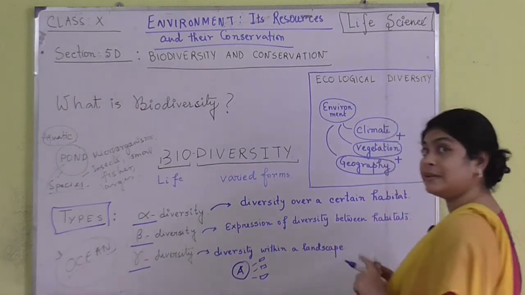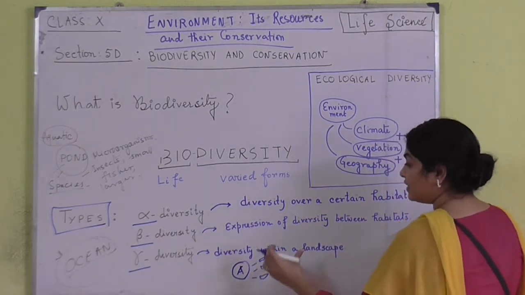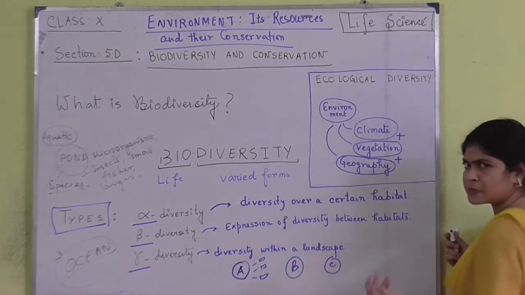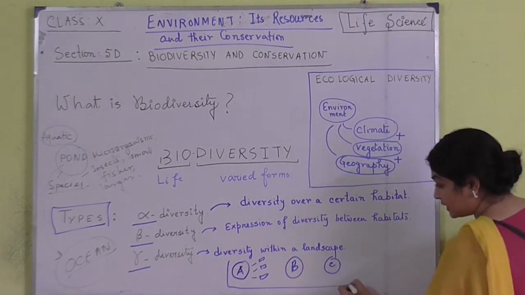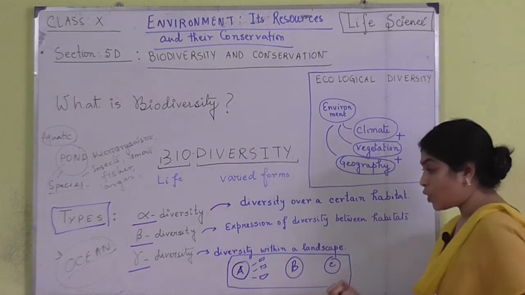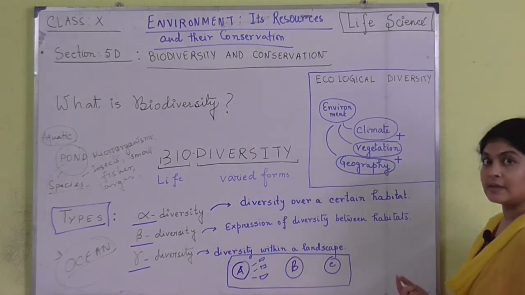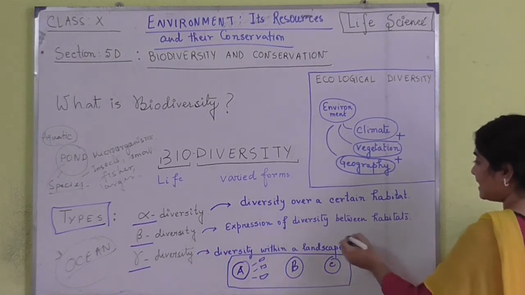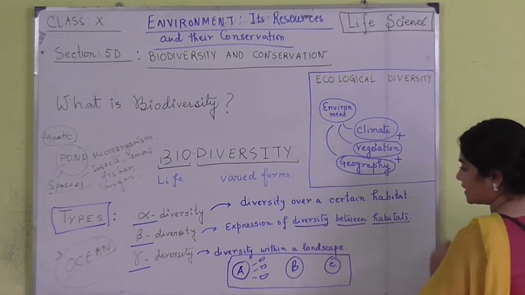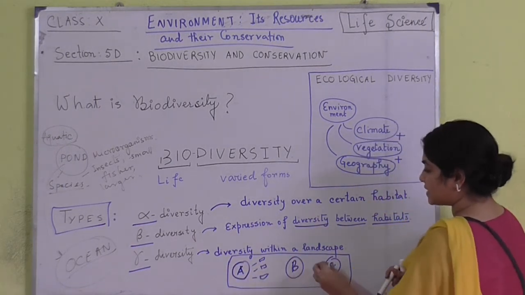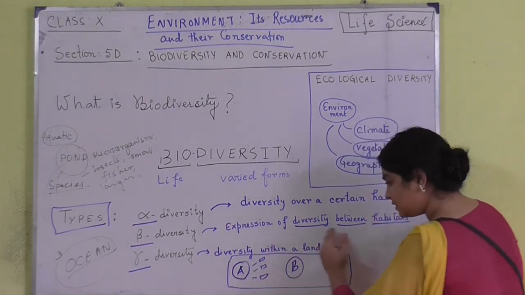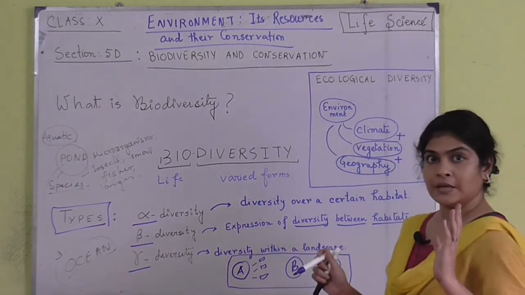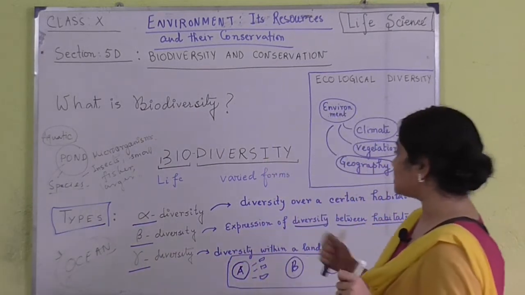And if we are considering beta diversity, then we are considering not only A but also B and C, suppose. So then we have to get the collective diversity of three different areas. I am giving an example of 3, but not necessarily it will be 3, it can be more as well. But see, it is diversity between habitats. So this is one habitat, this is one habitat, this is one habitat. So when we are considering the total biodiversity of different places in an area in a considerable amount of space, that is known as beta diversity.